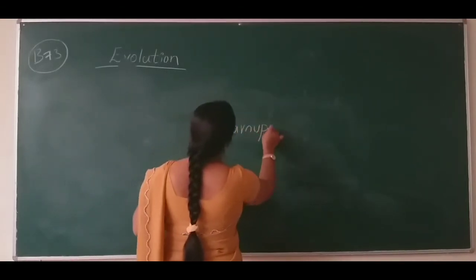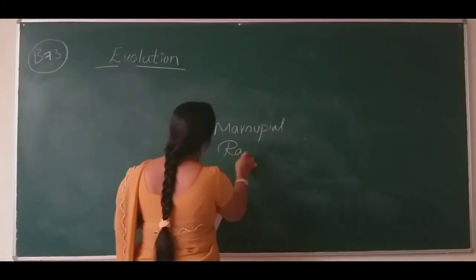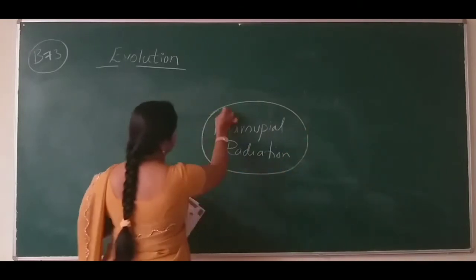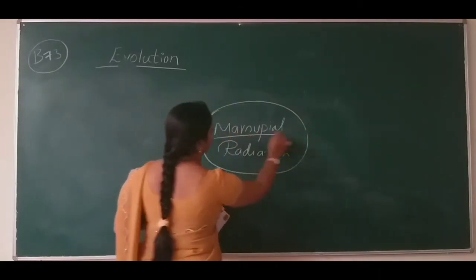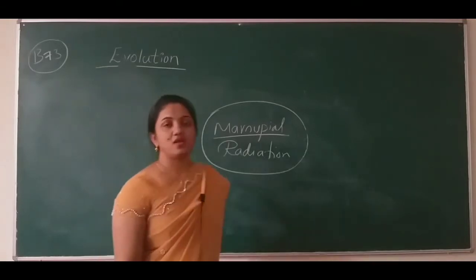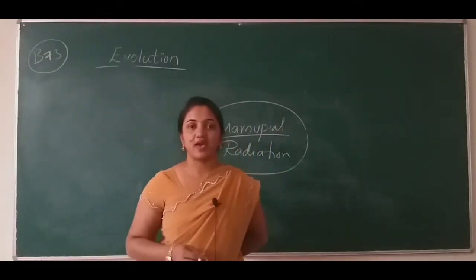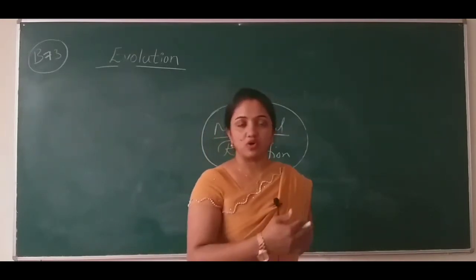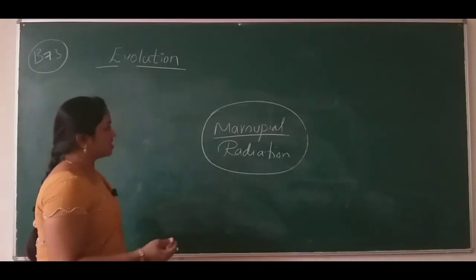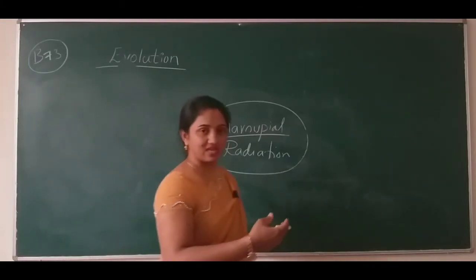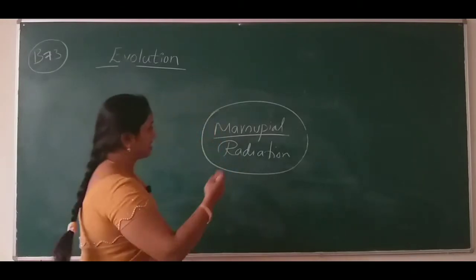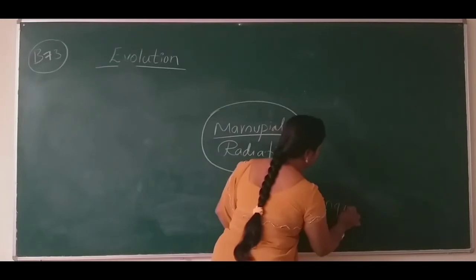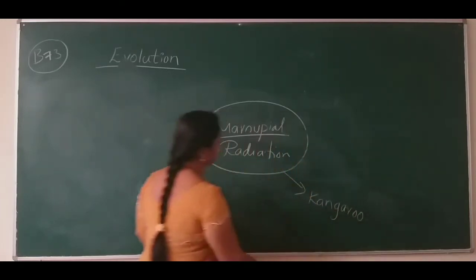Marsupial radiation. So this is one species, marsupial. What do you mean by marsupial? A marsupial is an organism that has a pouch in the stomach part, so that it can protect or carry its younger baby. A better example of a marsupial, which we know very well nowadays, is the kangaroo, right?